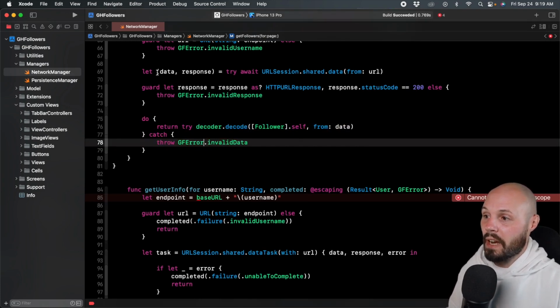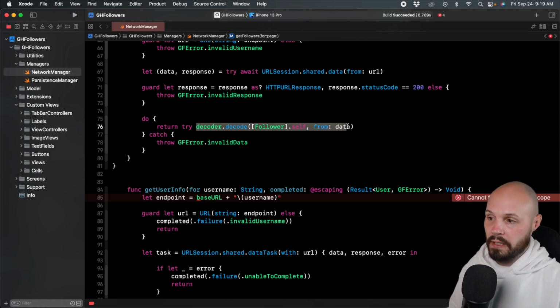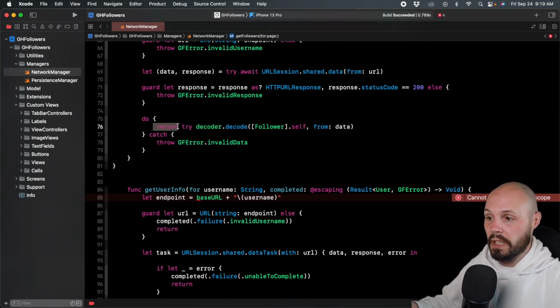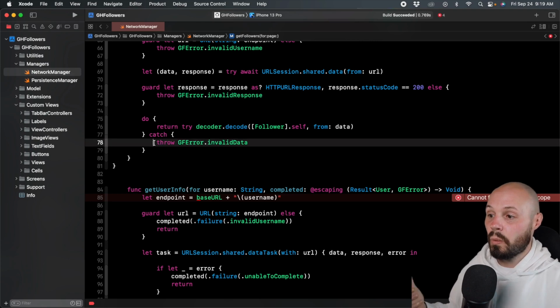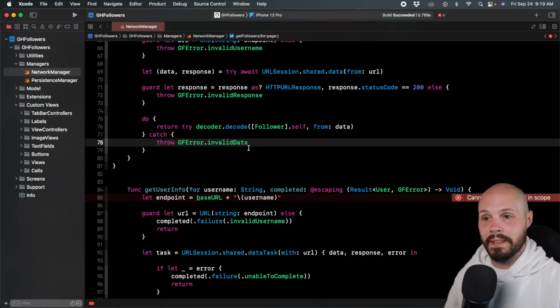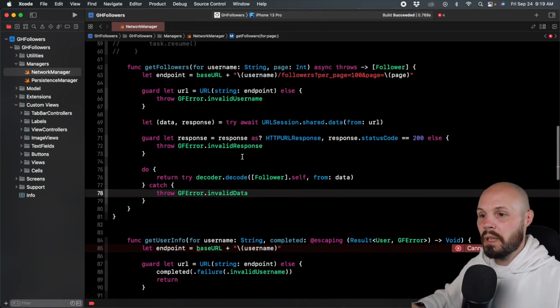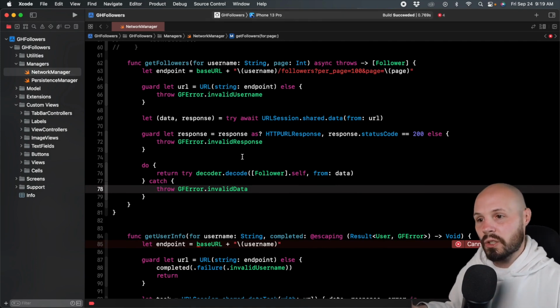Now that we have data, we are going to decode that data. And if it's successful, that's what we're returning, that array of followers. If it's unsuccessful, we're throwing the GF error invalid data. So that is the initial setup. If you don't quite get that, feel free to ask questions in the comments.